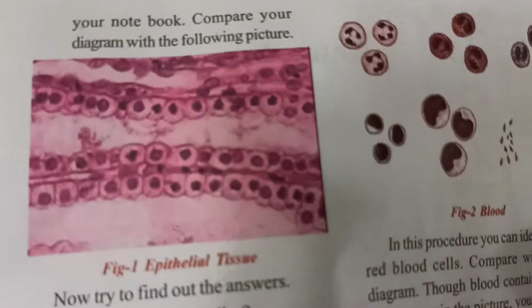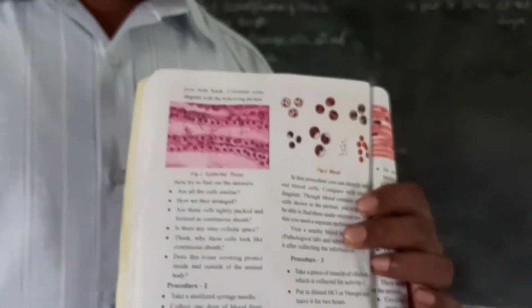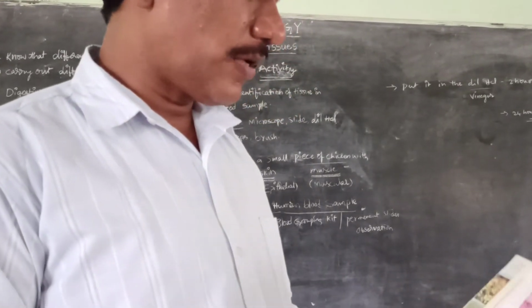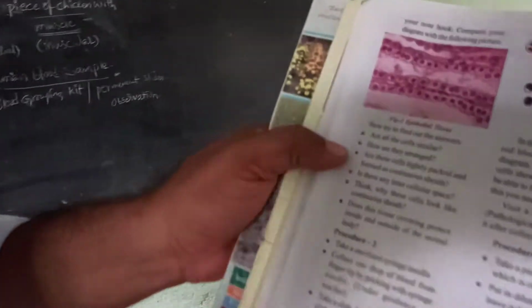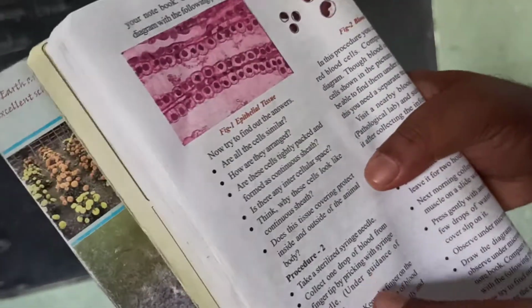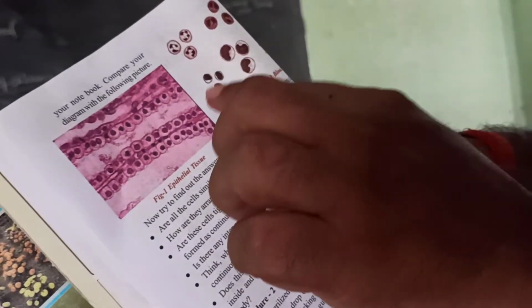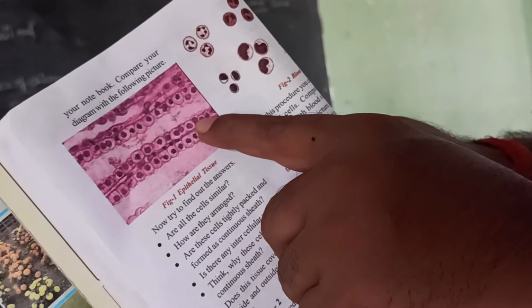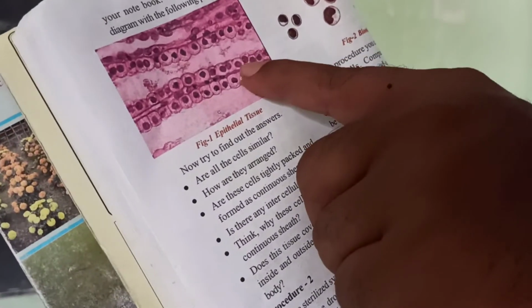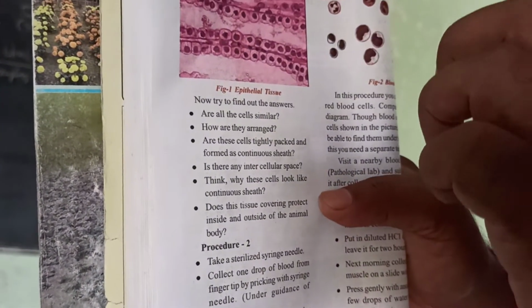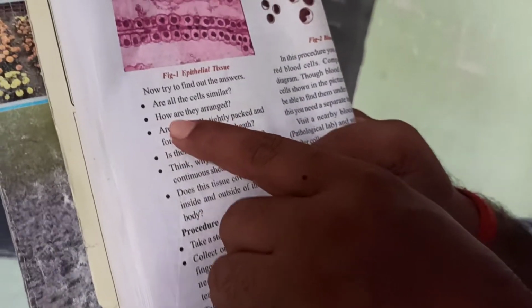Next, based on the above activity, we are going to answer the questions. So what are the questions they pose? First, are all the cells similar? Yes, all the cells are similar in structure, because a tissue is nothing but a group of cells with similar structure and similar function. Skin is the outermost layer, meant for only one function, which is outer covering and protection. Next, how are they arranged?